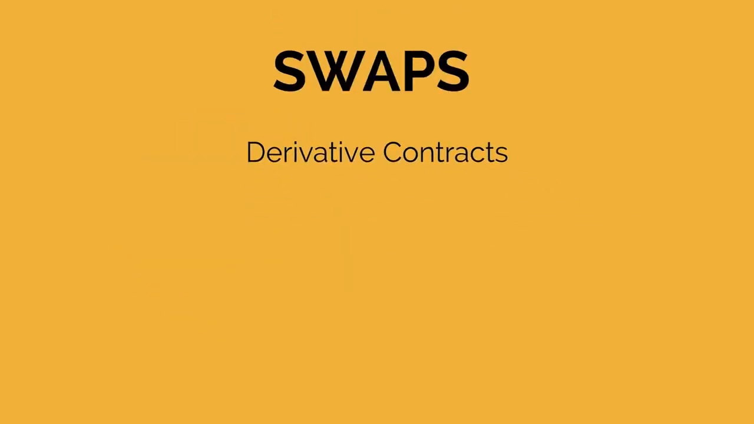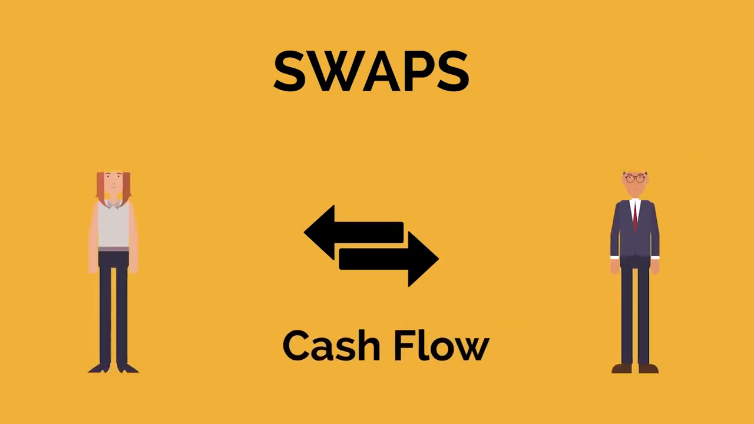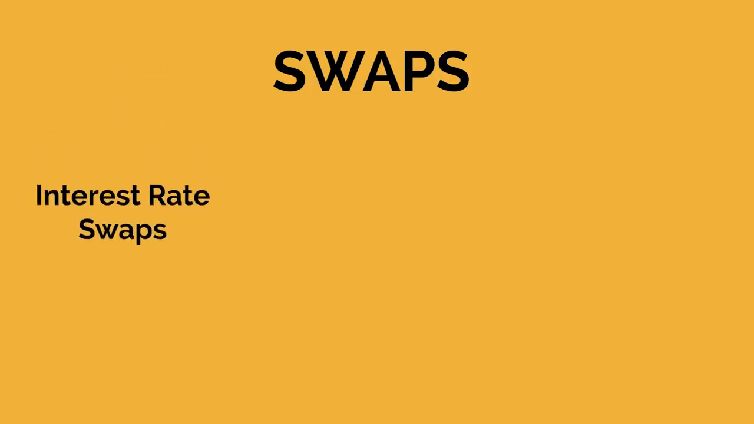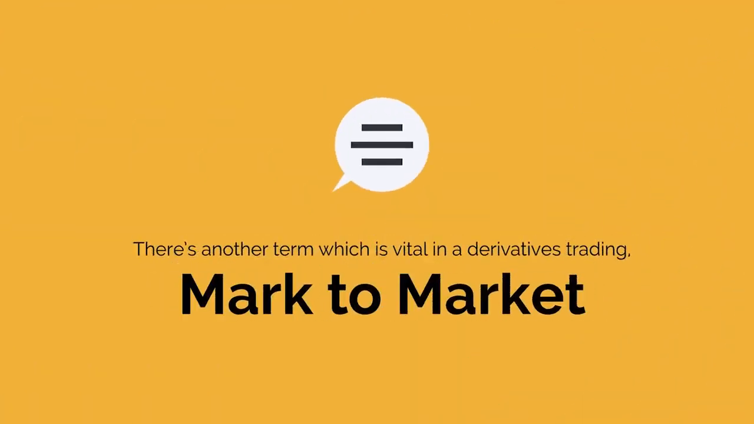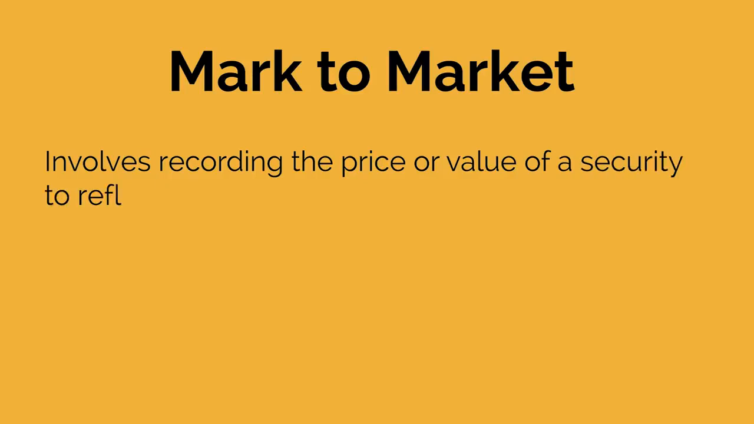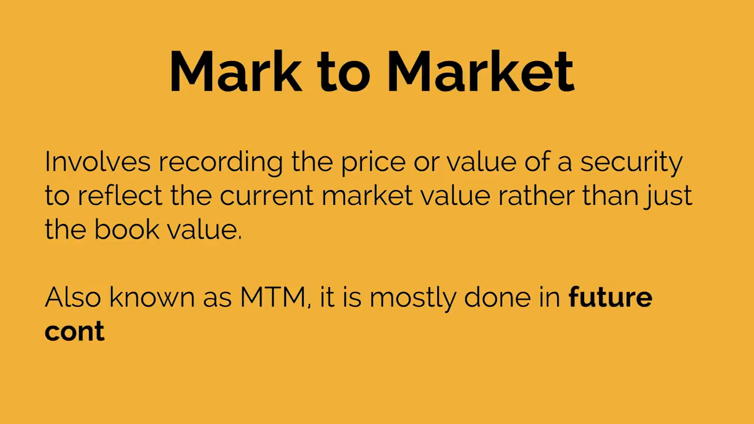Swaps. Swaps are derivative contracts that allow the exchange of cash flows between 2 parties. The most popular types of swaps are interest rate swaps, commodity swaps, and currency swaps. There is a term which is vital here to be known, that is mark to market. Mark to market involves recording the price or value of a security to reflect the current market value rather than the book value. It is also known as M to M and is mostly done in future contracts.